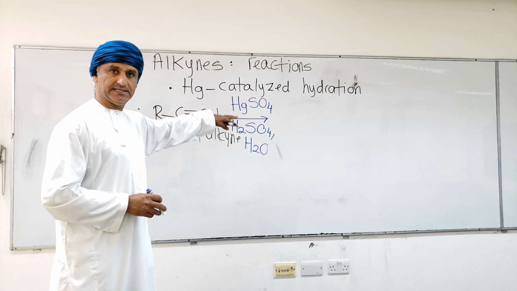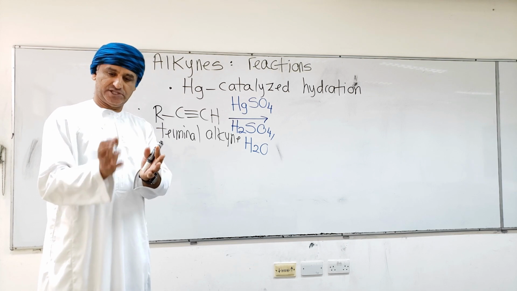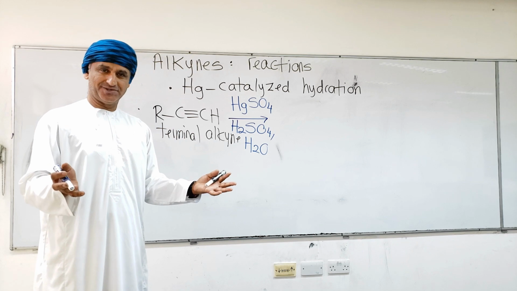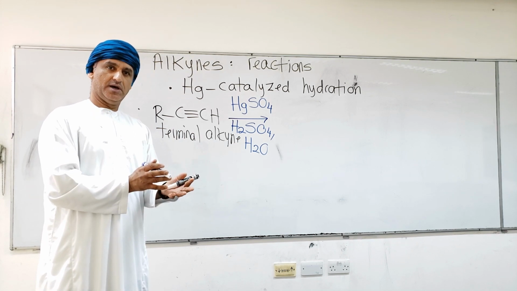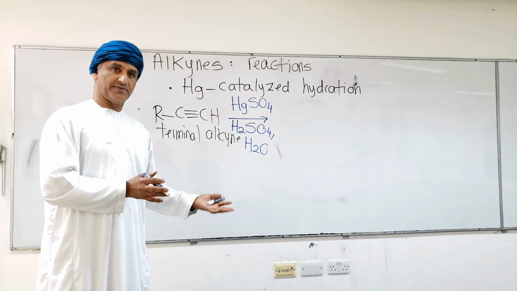This is basically an indirect addition of water, so addition of H and OH, if you remember. Addition of AB in general, so H and OH. H will bond to one carbon of the carbon-carbon triple bond, and OH will bond to the other carbon.